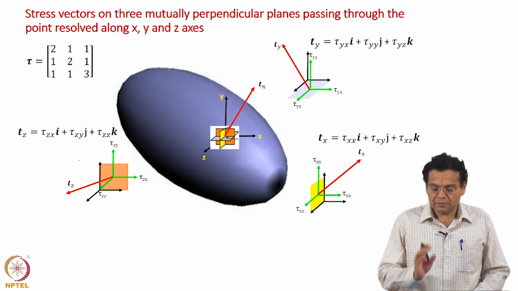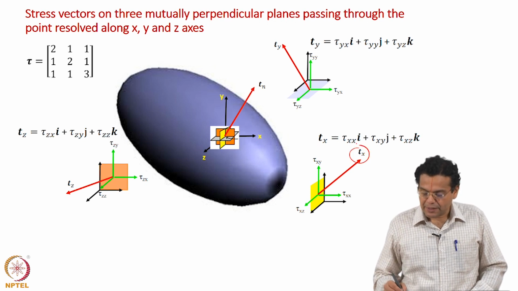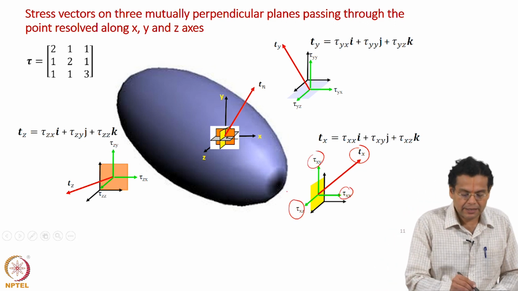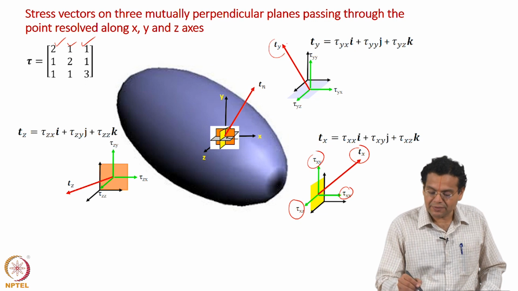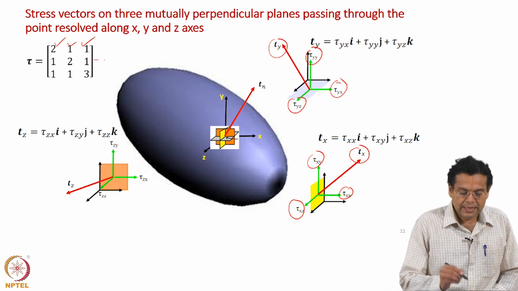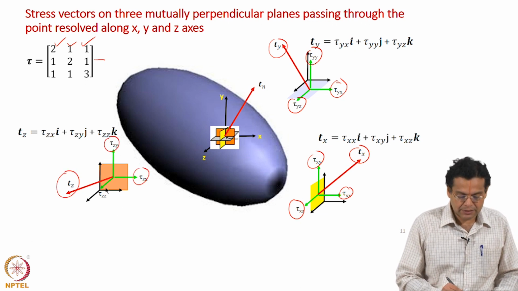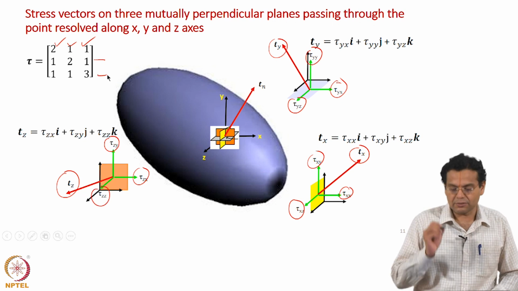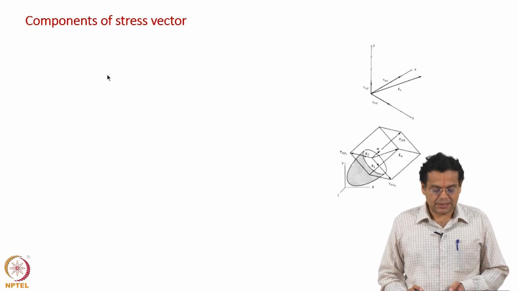We have 3 well defined planes, and the components of the stress vector acting on the x plane, tau xx, tau xy, tau xz, are given as 2, 1, 1. If you take the y plane, the components tau yx, tau yy, tau yz are given as the second row, and for the z plane, the components tau zx, tau zy, tau zz are given as the third row. Just understand what stress tensor is given to us.